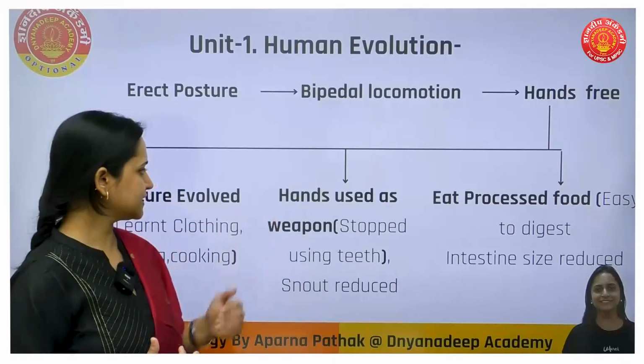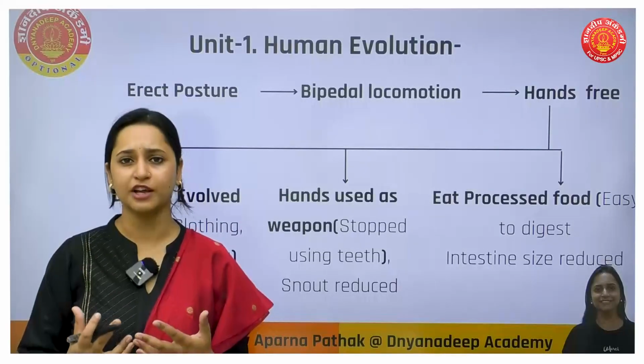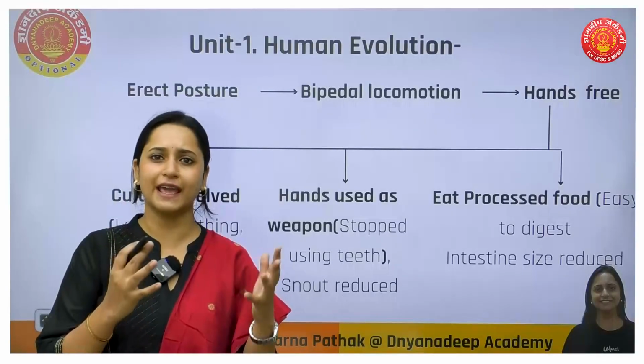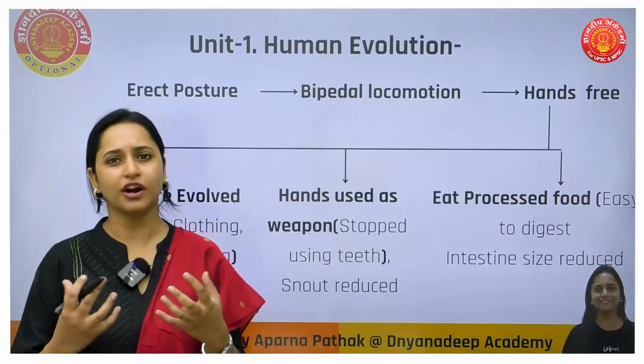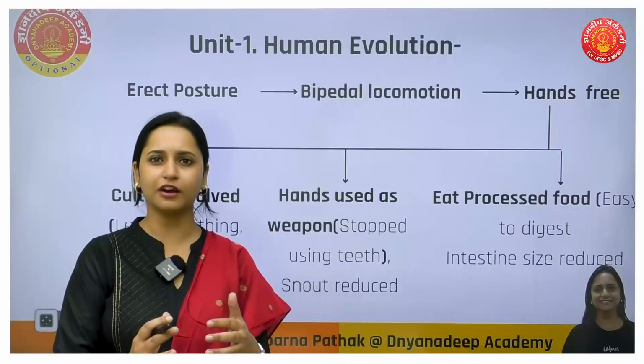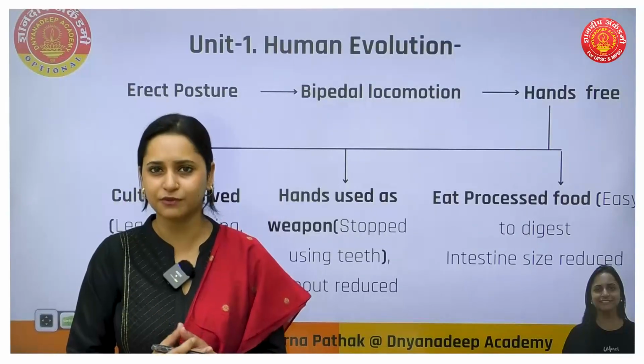Okay. Next one is hands used as weapon. Earlier, our ancestors or apes used their teeth or other organs as weapon. Now we got our hands, so we can use our hands as weapon.